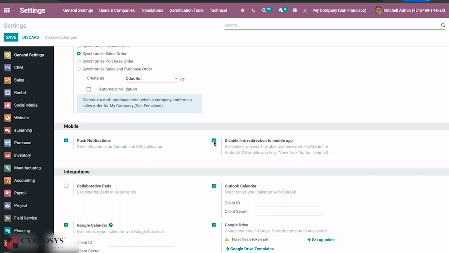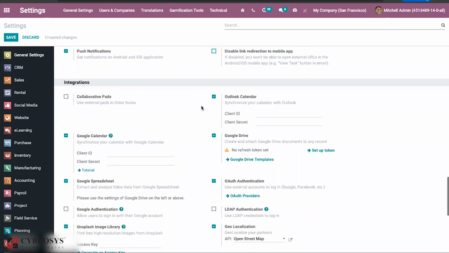So whenever you create an opportunity or a digest mail, if you click on a link in the digest mail, it will not redirect you into the mobile app. So if you already have the mobile app installed and you want this, you have to unselect this option. And you can find the Outlook calendar secret ID and details here.